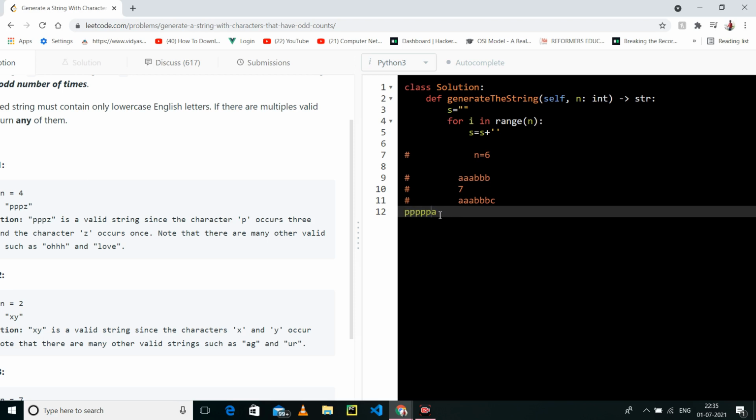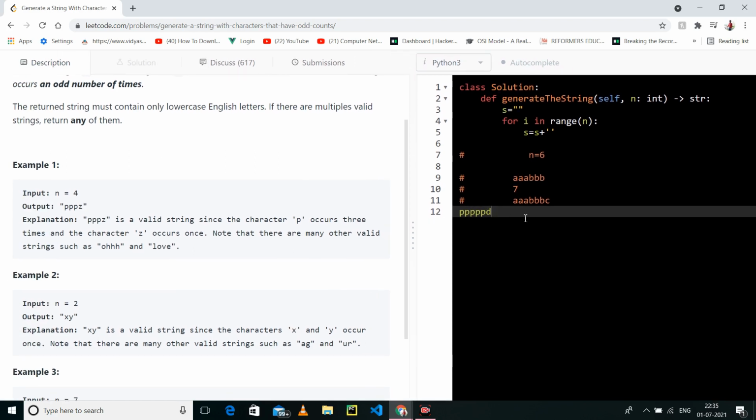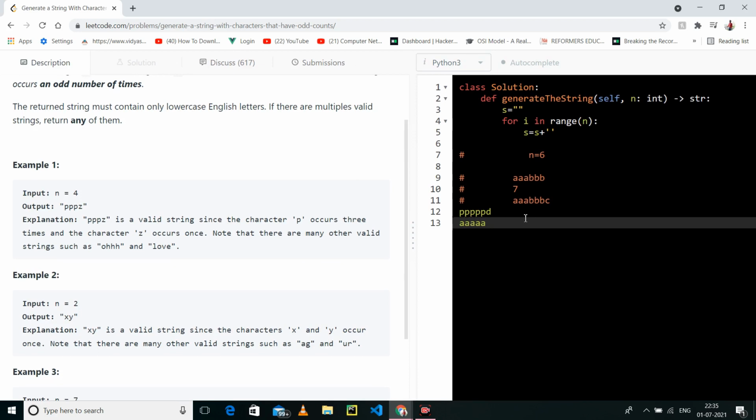And why can't you insert p here? Because p becomes 6 and you need only an odd number of p's. So for that, first you insert the odd number of p's, then you insert any of a, b, c, d, e, f, anything you can insert. This should be only odd because otherwise it is even. So you can also insert a at the last.